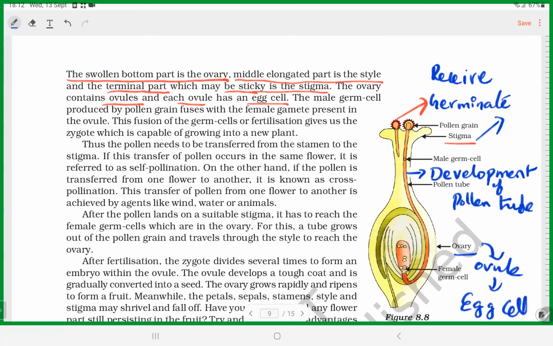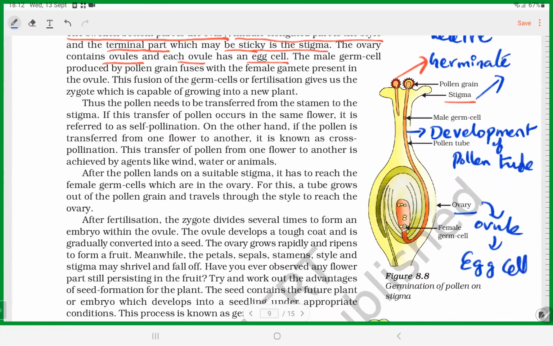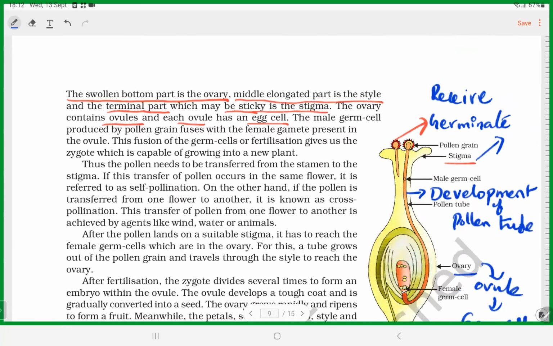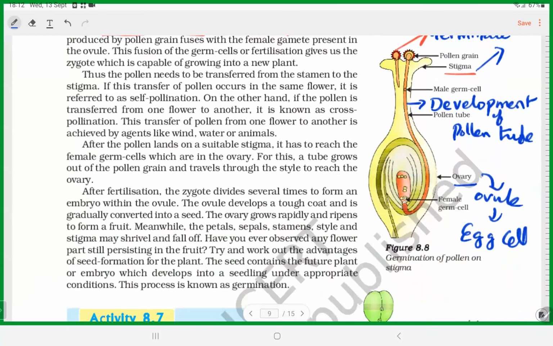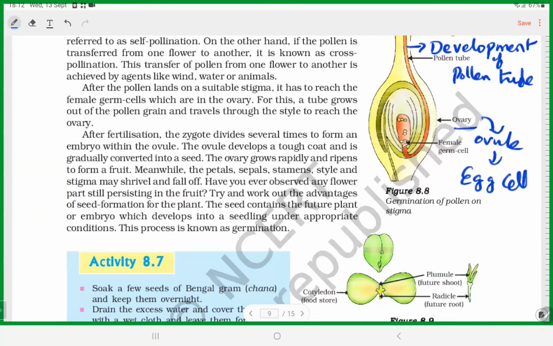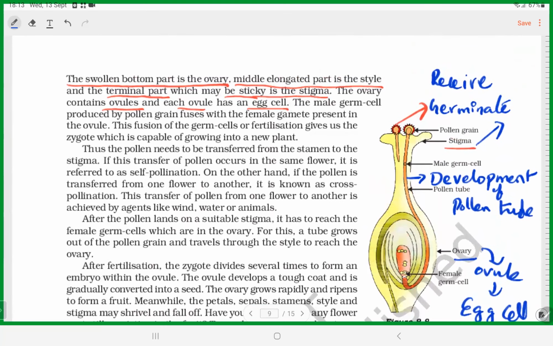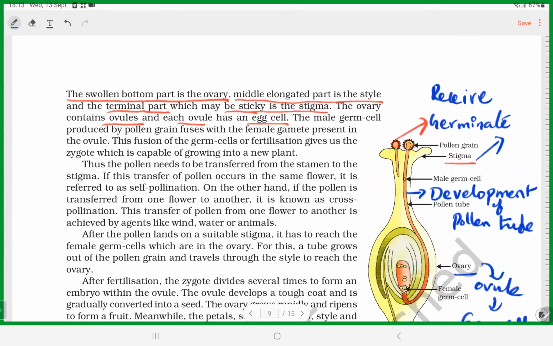So, what is microsporogenesis and megasporogenesis? Pollen grain formation is microsporogenesis. Female gametophyte, that is ovary, ovule, egg cell. Female gametophyte formation is called what? Megasporogenesis. Okay, megasporogenesis. Please understand one thing clearly.